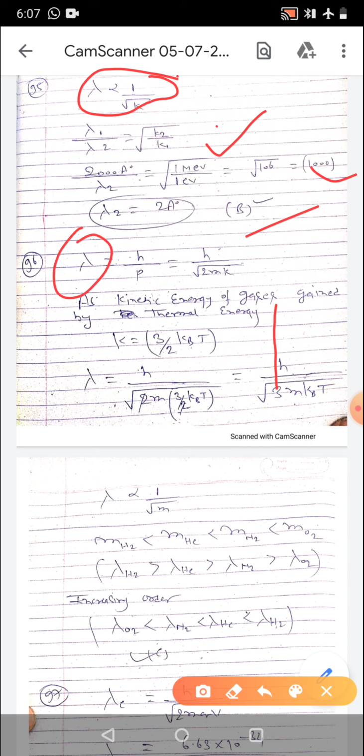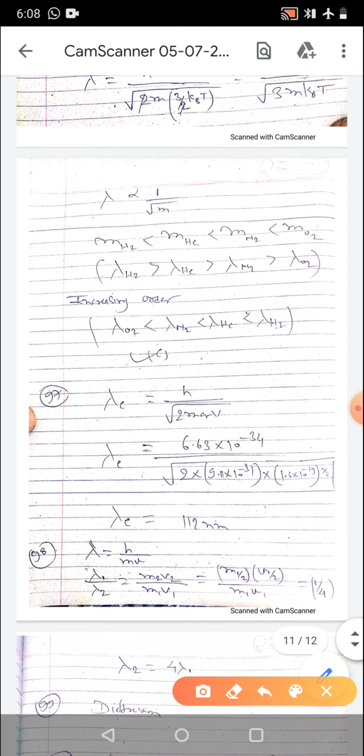Then in 96, lambda is equal to h upon p. So it is h upon under root 2mK. So thermal kinetic energy will be 3 by 2 kB into T. So if you substitute this value in place of kinetic energy according to the question, it will be in this form. But here also it will depend on mass. Again, mass of hydrogen is less than helium, then nitrogen, then oxygen. So wavelength will be greatest for hydrogen. Why? Because mass is least.